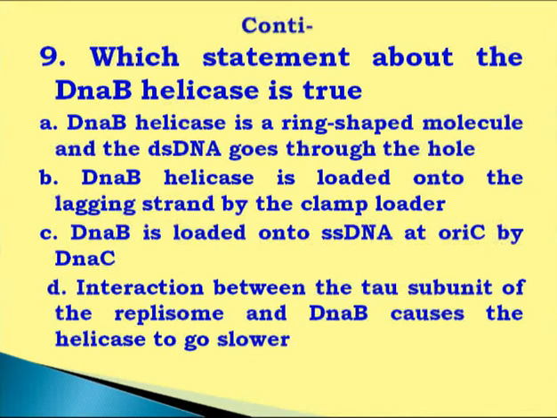So this C is correct, while D, interaction between the tau subunit of the replisome and DnaB causes the helicase to go slower, is incorrect. This one has no correlation with DnaB or DnaC. So C is correct.